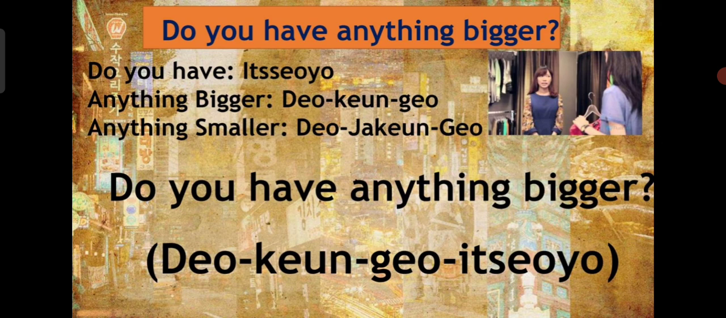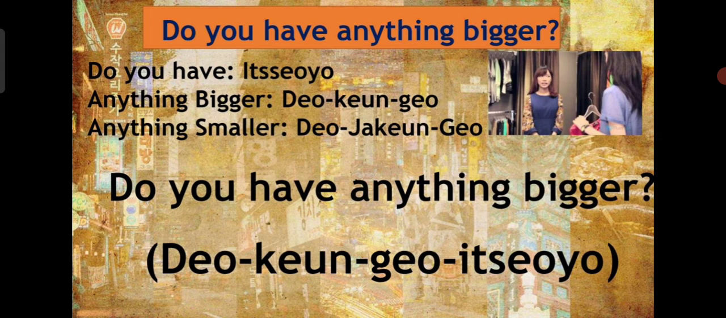So anything bigger is dokungo. Dokungo. And anything smaller is dojakungo. Just write it down for now and I'll explain how it is pronounced. Do is basically more, and kun means big. And go is like, do you have, something like that. Dokun go, more, so it becomes anything bigger.